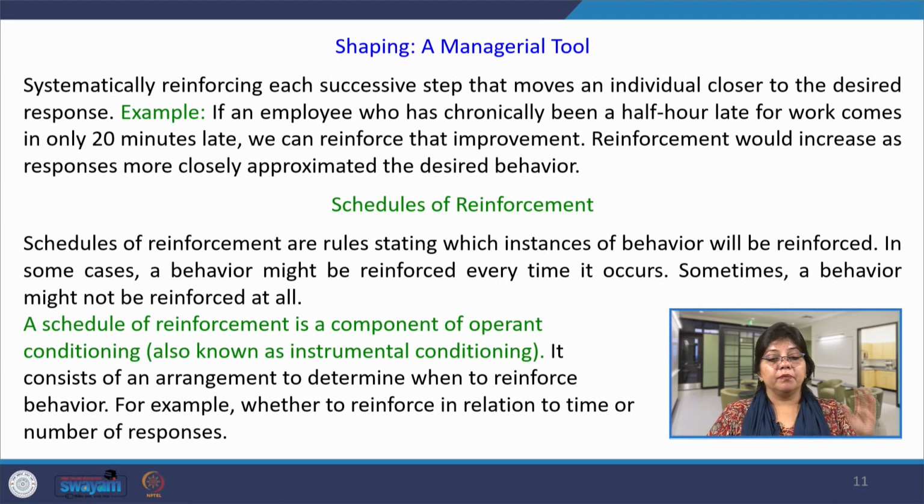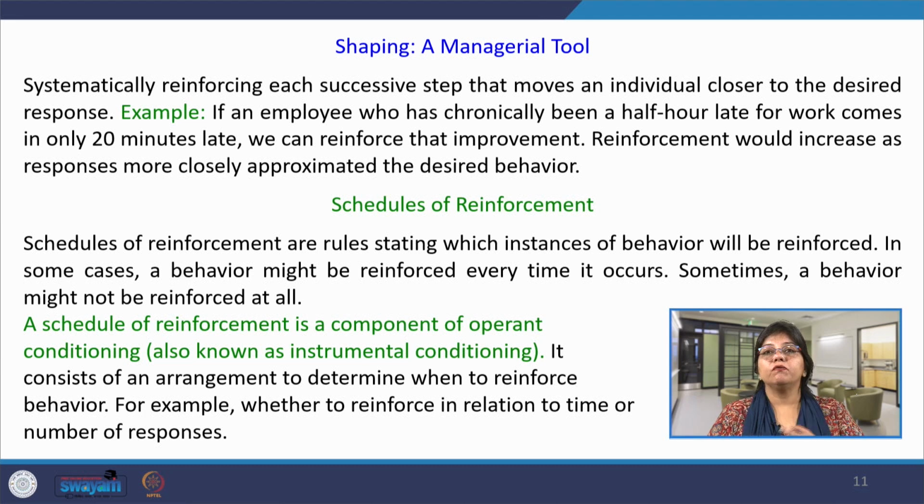For example, if an employee who has chronically been half an hour late for work comes in only 20 minutes late, we can reinforce that behavior, because that change will not be instant, it will be a gradual process. Even a person who is coming 20 minutes late instead of 30, that behavior is being reinforced, because the person is in the process of shaping himself to follow the norm of the organization.